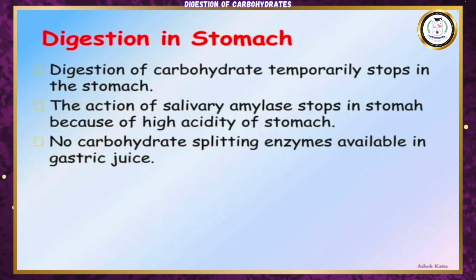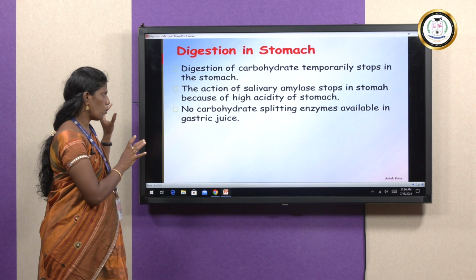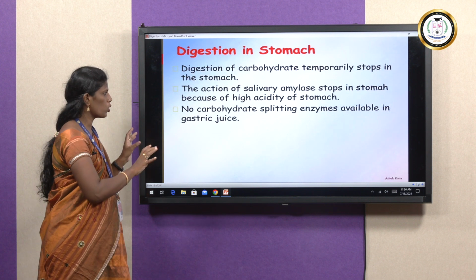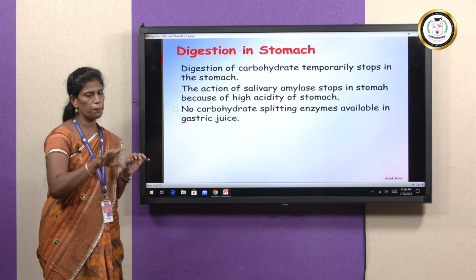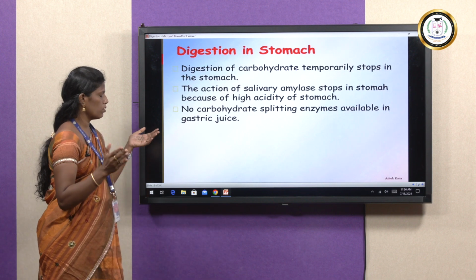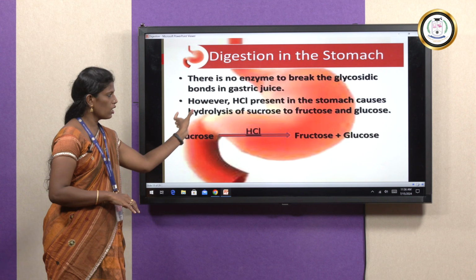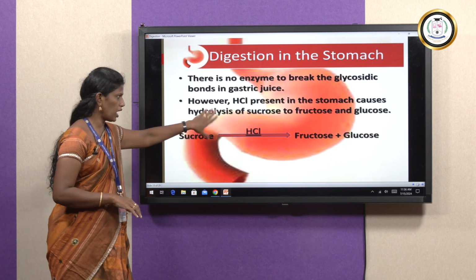Next is digestion in stomach. There is no enzyme for digestion in stomach, but the only process is the acidic process, that is, hydrochloric acid is the only agent to digest the carbohydrate. In this, sucrose is converted into fructose and glucose. Sucrose is a disaccharide. Fructose and glucose are monosaccharides, formed by hydrochloric acid.